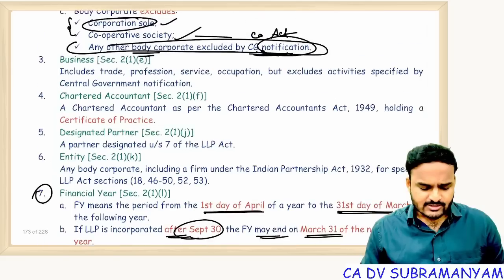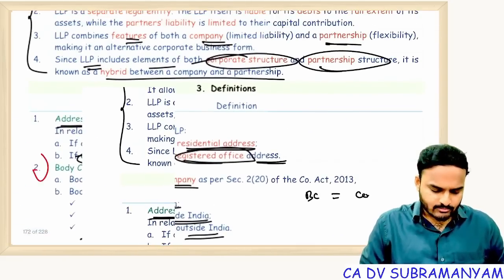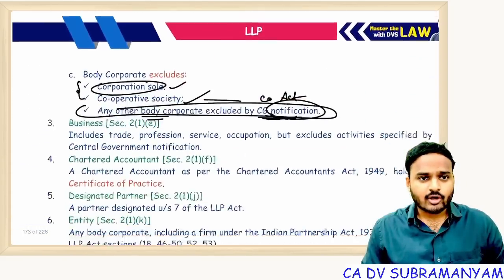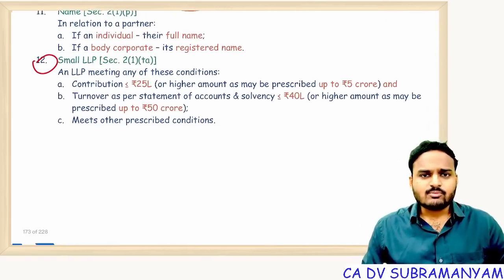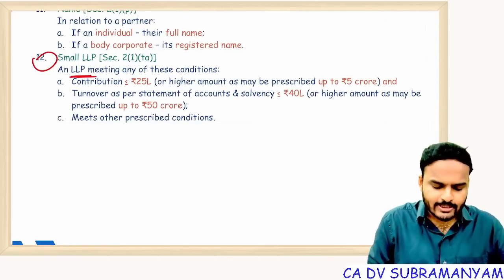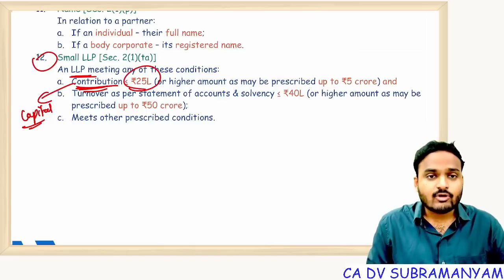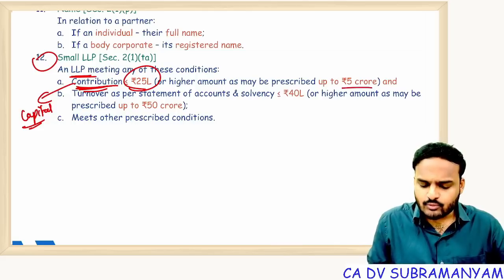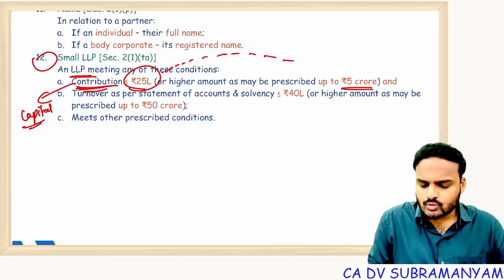Next one, small LLP, another important definition. Out of these definitions, the very, very important definitions are financial year, body corporate, and small LLP. So what is a small LLP? First of all, it should be an LLP. And contribution, nothing but, in the case of a company we call it capital, but here we call it contribution. Contribution amount should be less than or equal to 25 lakhs or such higher amount as may be prescribed up to 5 crores. CG has the power to increase this 25 lakhs to 5 crores.